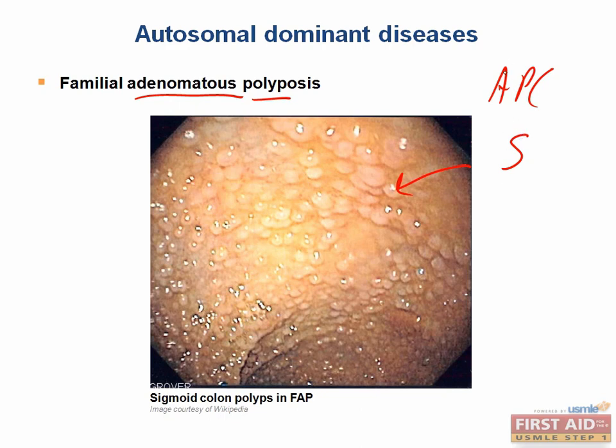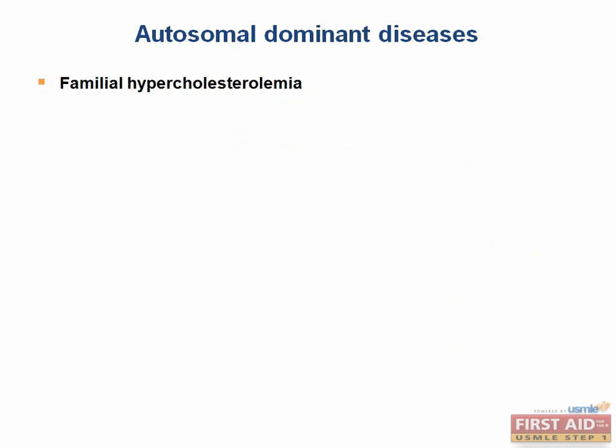The APC gene is part of the Wnt signaling pathway, which you'll learn more about in the reproduction lectures, and this mutation basically simulates constitutively active Wnt signaling, so it's kind of like the unusual growth years because the cells think that they're still in a developing embryo. Gardner syndrome, which is described in the GI chapter, is also caused by a mutation in the APC gene, but can be distinguished from familial adenomatous polyposis by the presence of osteomas, or bony growths, on the mandible or the skull.